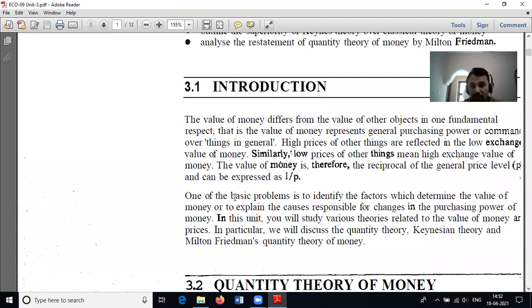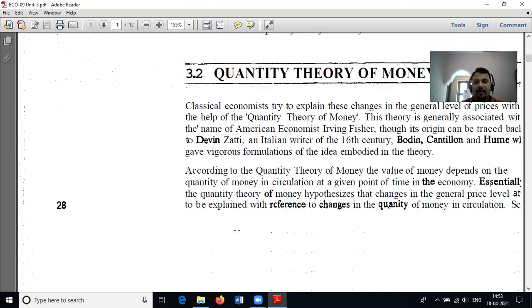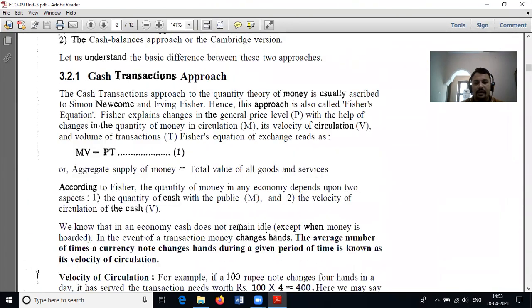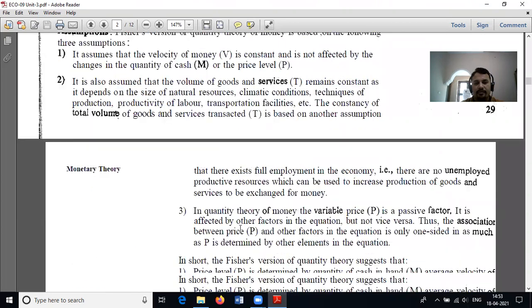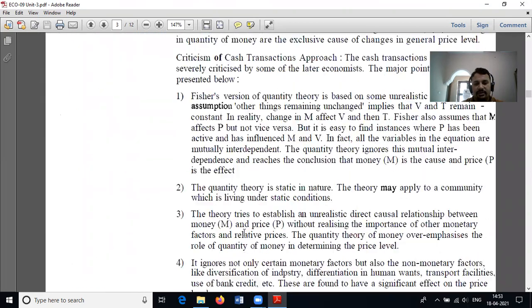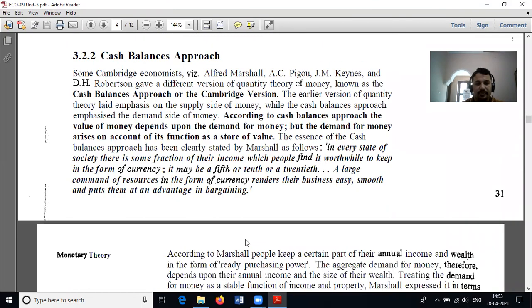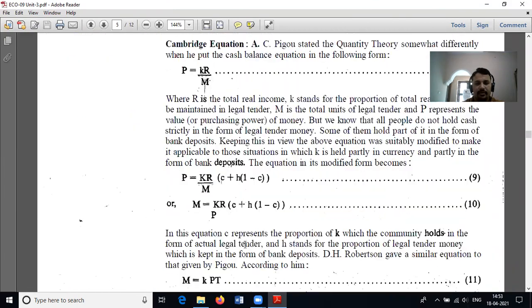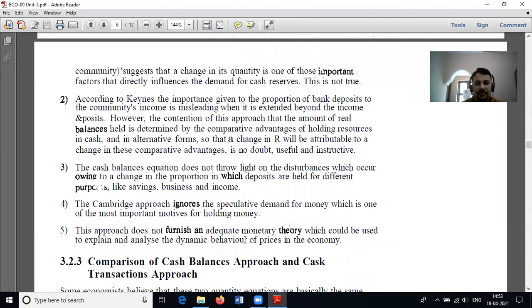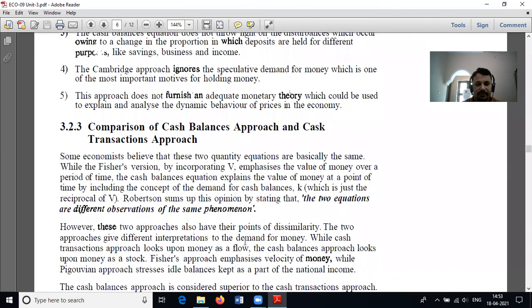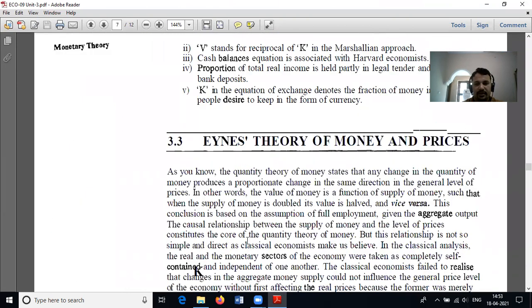That is, the value of money represents general purchasing power or command over things in general. Okay. The basic part of this chapter is not required, because in the last 2 or 3 years, no questions have been asked from this area. Okay, so we can skip this area.